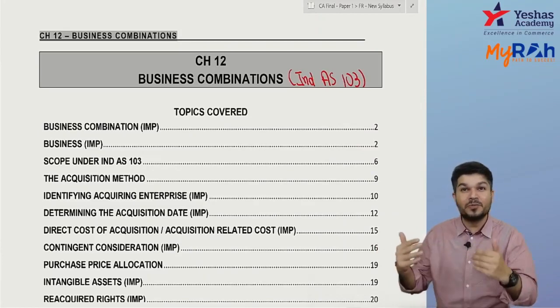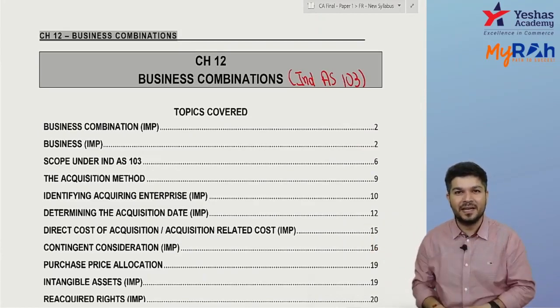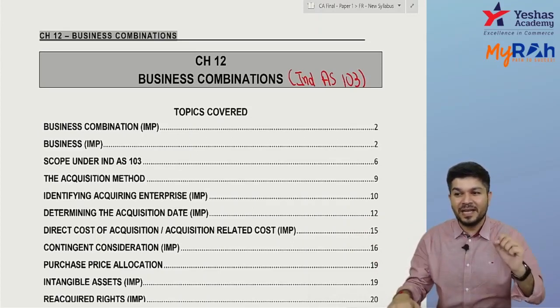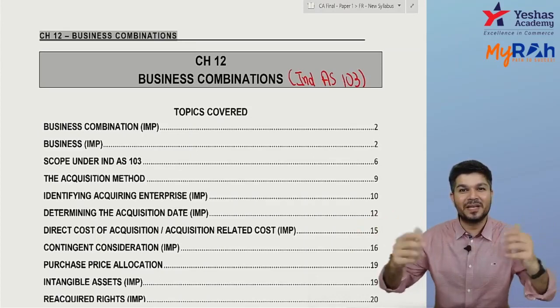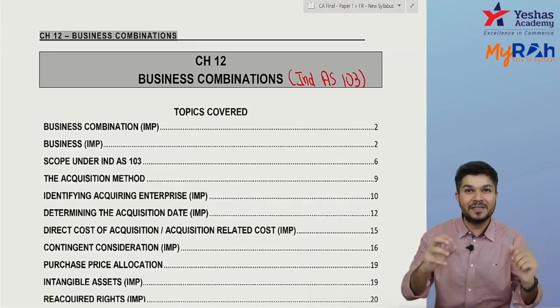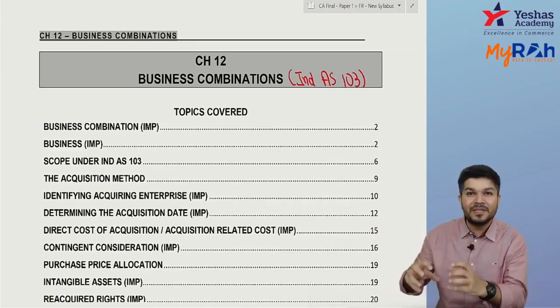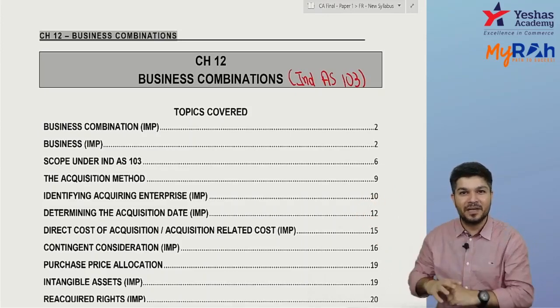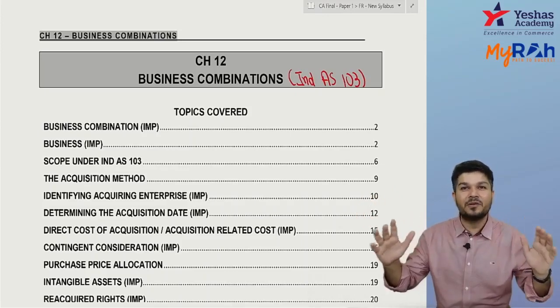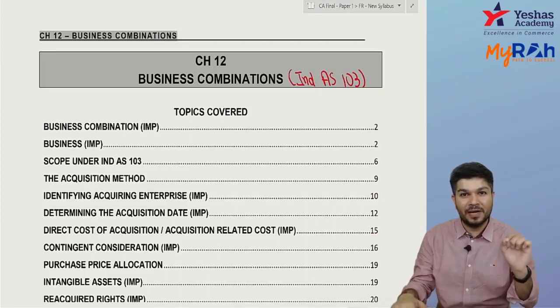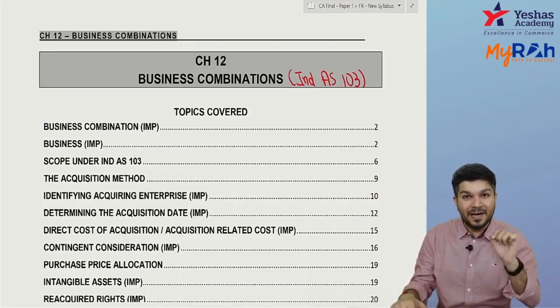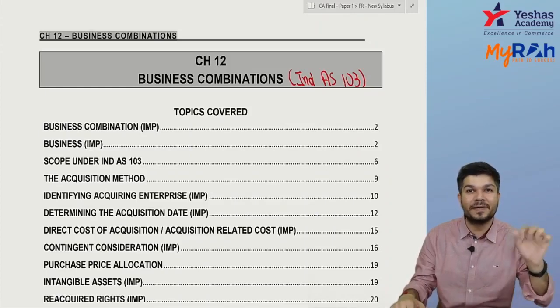Here it will be steps to close the books of acquiree. And we were preparing a kind of realization account thing. All assets and liabilities were transferred to realization account. Against that assets and liabilities, we'll be getting something from that acquirer. So that will remain kind of same. This standard does not talk about accounting in the books of acquiree. This talks only accounting in the books of acquirer.